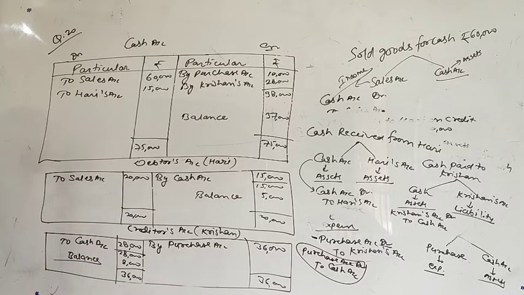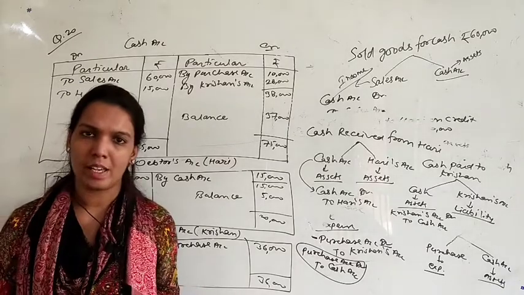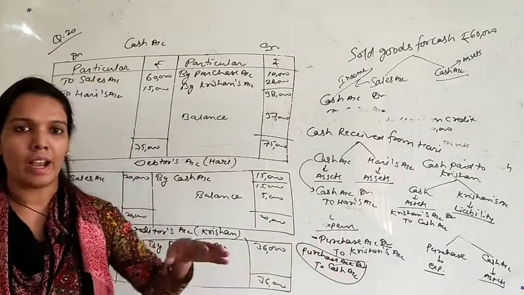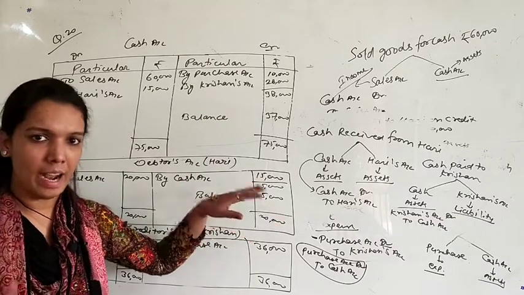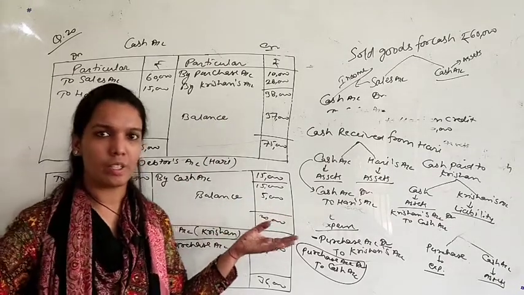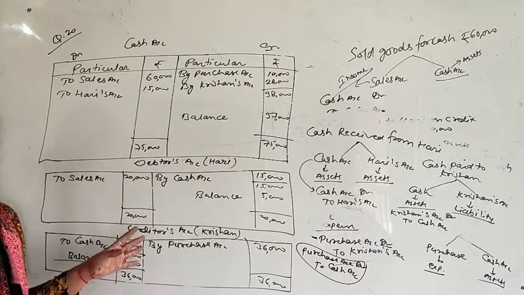If there is any drawing, that will decrease your capital. If there is any expense, that will also decrease your capital. Capital account is a kind of liability. Liabilities are always credit. So items that increase your capital will be shown on the credit side, and items that decrease your capital will be shown on the debit side.